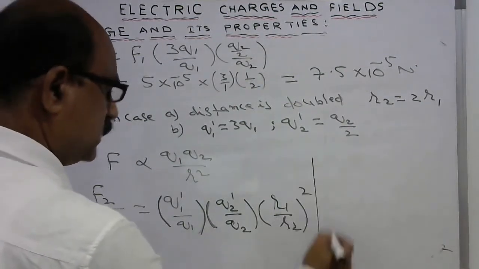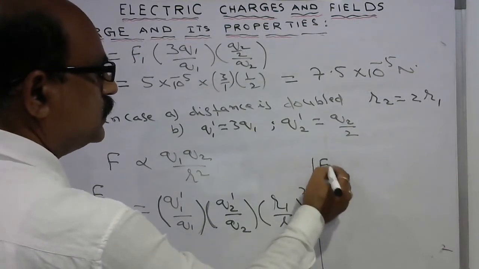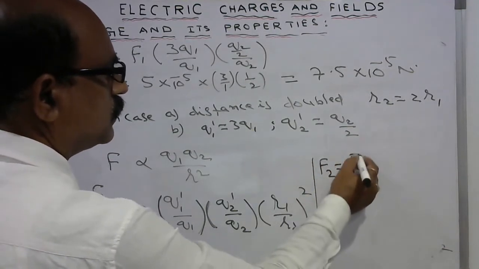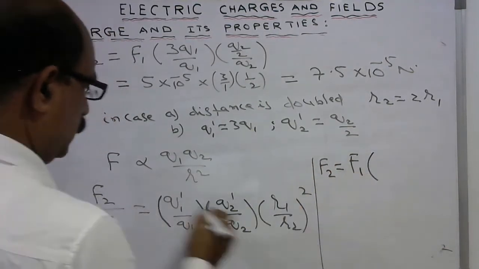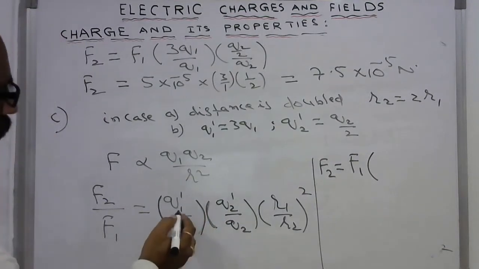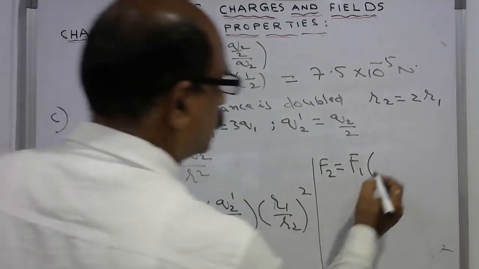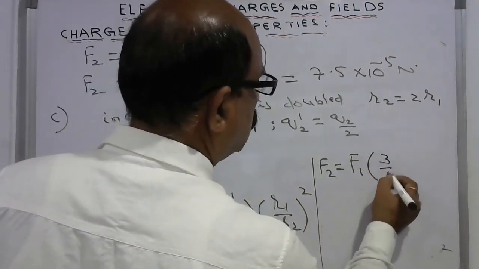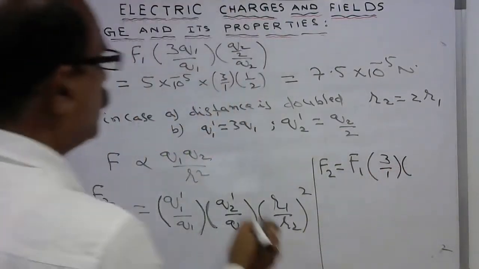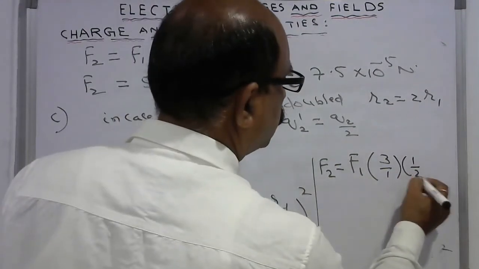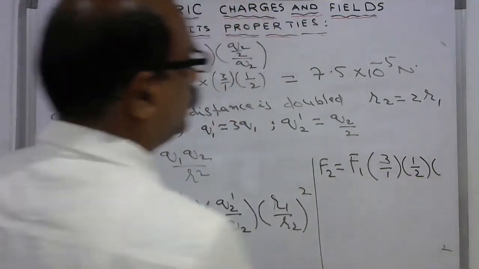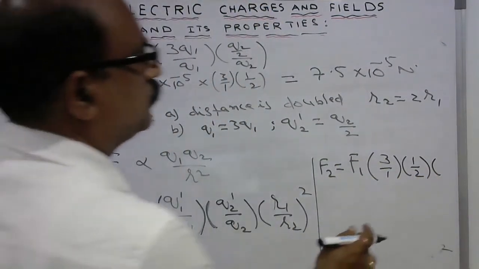So now let us write F2 is equal to F1 into Q1 dash by Q1. Q1 dash is how much? 3Q1 by Q1. So I write here directly 3 by 1 into 1 by 2 into R1 by R2.